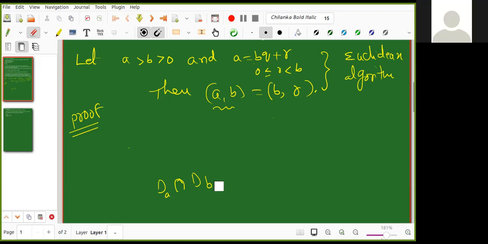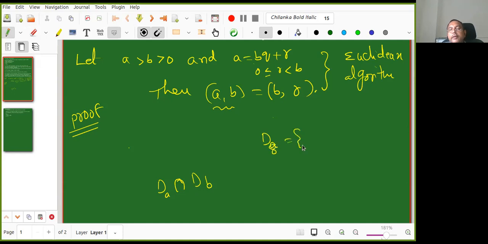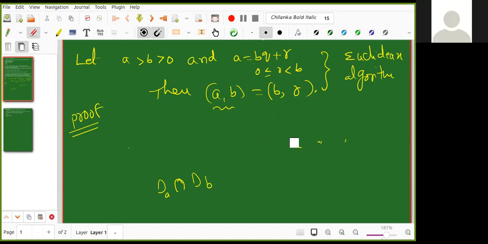Those numbers which are divisible by A and B? Remember, not divisible by. What is D(8)? -8, -4, 4, 8. Are they divisible by 8 or dividing 8? They are dividing 8. That is the definition, right? Okay, what is D(A) intersection D(B)? It is the common divisors of A and B. They divide A as well as they divide B. So they are common divisors.